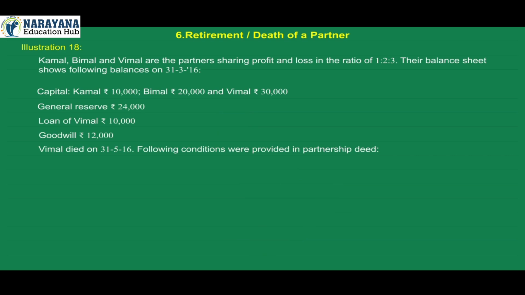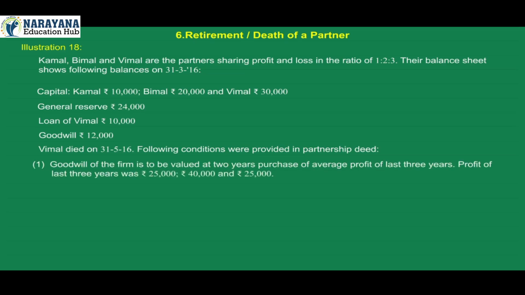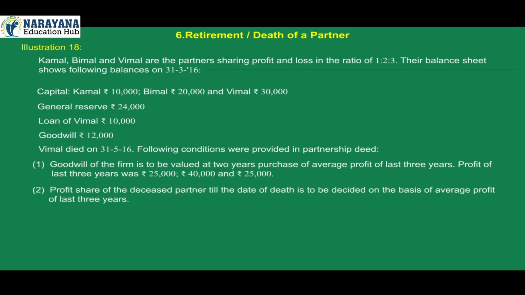Following conditions were provided in the partnership deed. 1. Goodwill of the firm is to be valued at 2 years' purchase of average profit of last 3 years. Profit of last 3 years was rupees 25,000, rupees 40,000 and rupees 25,000. 2. Profit share of the deceased partner till the date of death is to be decided on the basis of average profit of last 3 years. 3. Interest on capital is to be allowed at 12% per annum. Prepare Vimal's capital account.